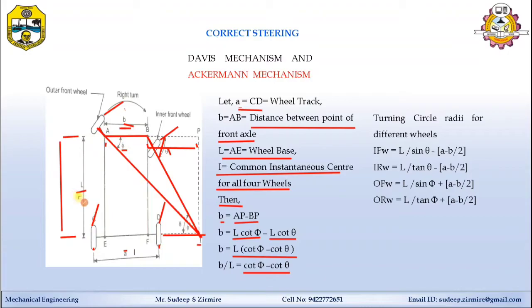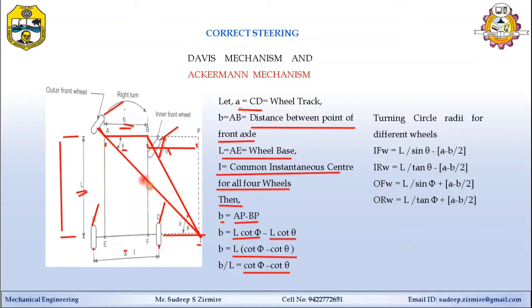This equation goes here: B by L is equal to cot phi minus cot theta. If this equation is satisfied, then there is no lateral slip while taking the turn. So you can say this is the equation for the correct steering or perfect steering.